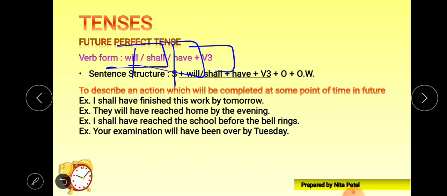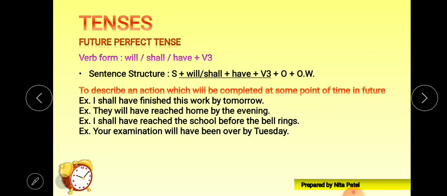And then we'll put V3 because we are talking about perfect action which was already completed. So we are talking about those perfect actions, so that is the reason we'll put V3. Now sentence structure, that is for subject, then shall or will plus have plus V3 plus object and plus other words.